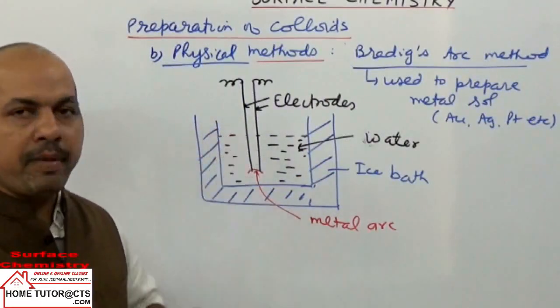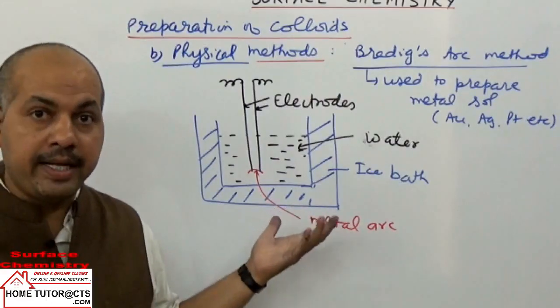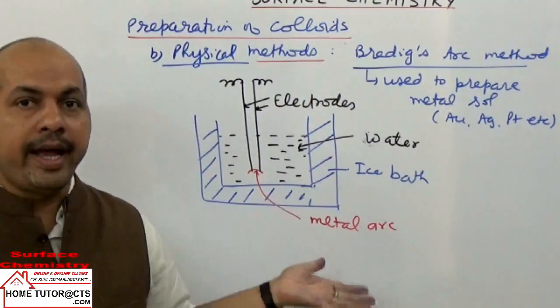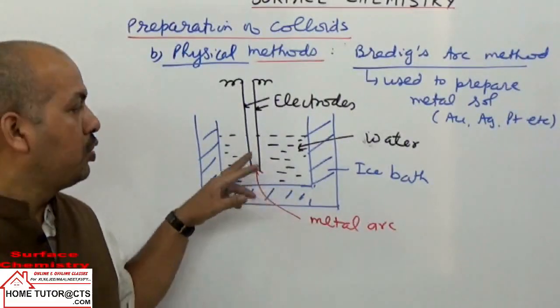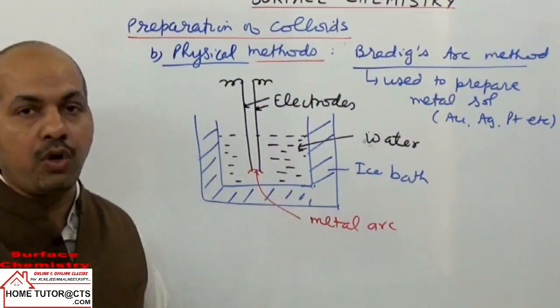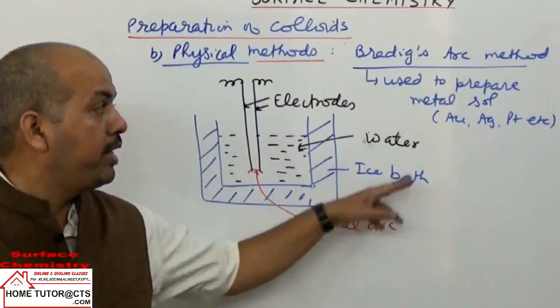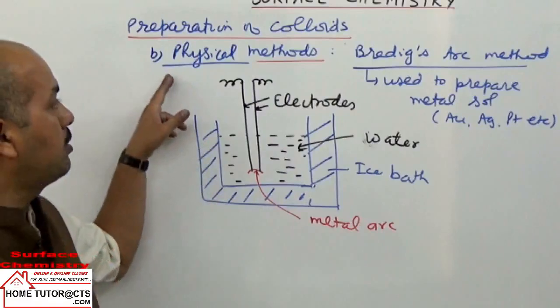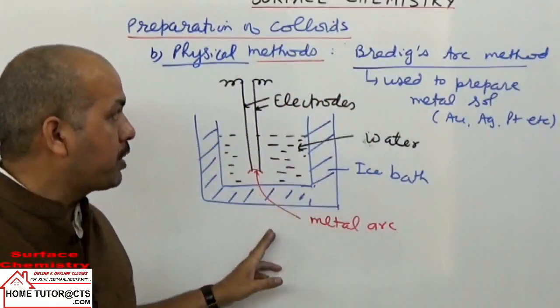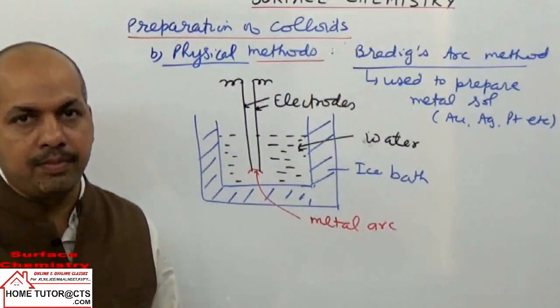So when we apply high voltage, the metal atoms get vaporized, that is dispersion, and then they condense in the same water. This can help in the preparation of metal sol. The metal arc is taken of that metal for which the sol is required. In physical methods, this is especially called Bredig's arc method.